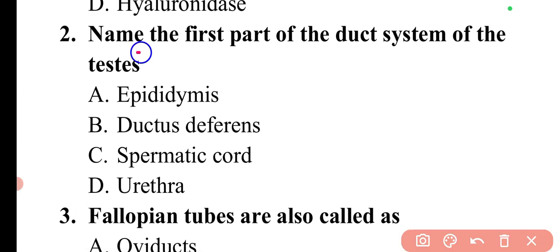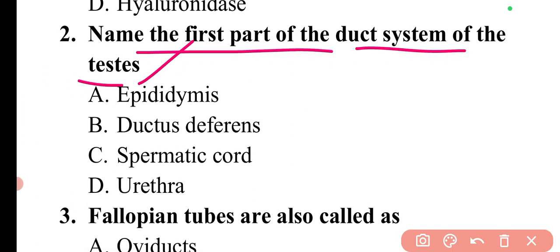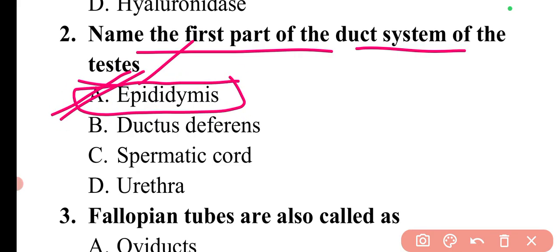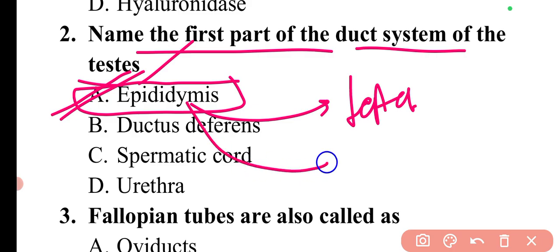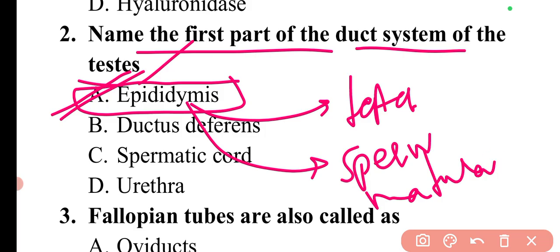Next question is, name the first part of the duct system of the testis. So the first part of the duct system of the testis is the epididymis. So here option A will be the correct answer. And this is the small organ lying behind each testis, which is attached to it. It is the site for sperm maturation, and the process by which sperm gets its motility and ability to fertilize an ovum.